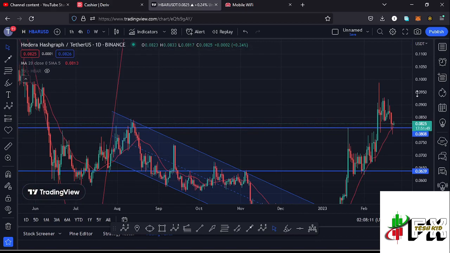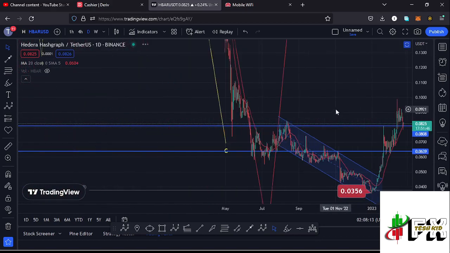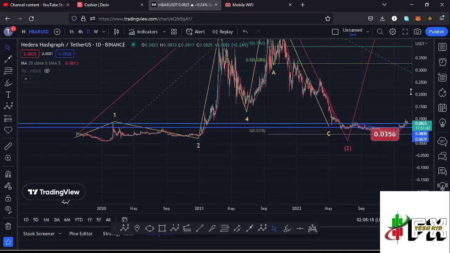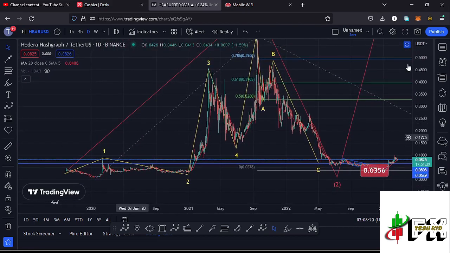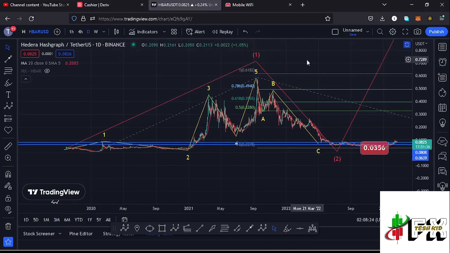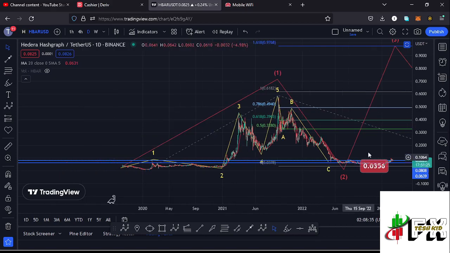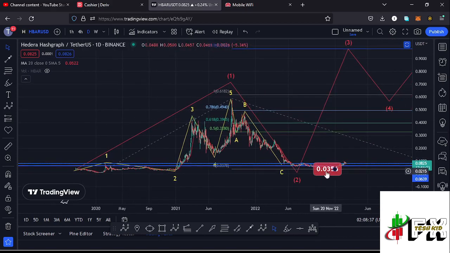And zooming out so that I can first give you the long-term scenarios that I'm expecting to play out here on the Hbar chart using the Elliot structures, you can see that Hbar, from these low prices that we had been trading within, we saw that massive bounce to the upside, seeing the all-time high at around the $0.58 mark in what I'm terming as that first wave to the upside. And after seeing the all-time high, we started the bear market where we had been seeing lower prices in this ABC corrective structure in a move that gave me a low at around the $0.0356 mark in what I'm terming as the low for that higher Elliot wave count 2.